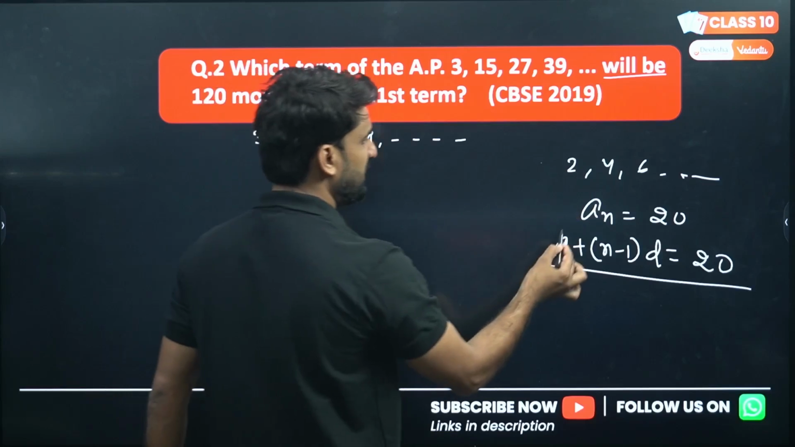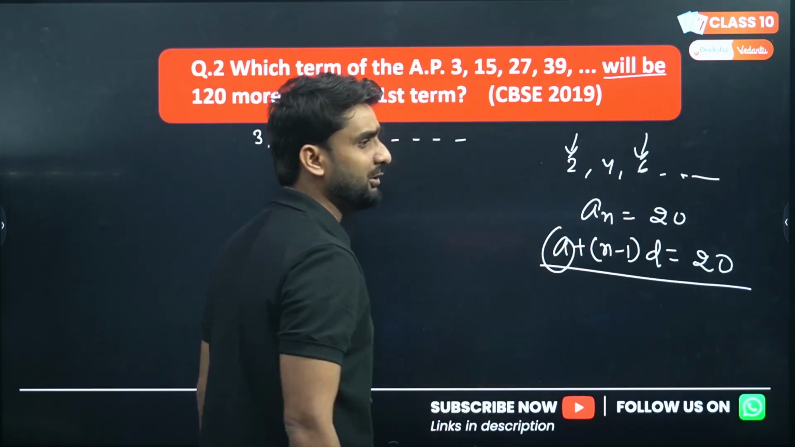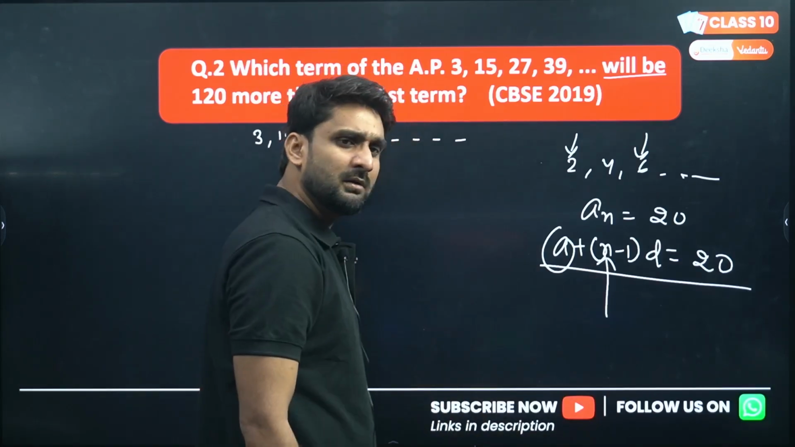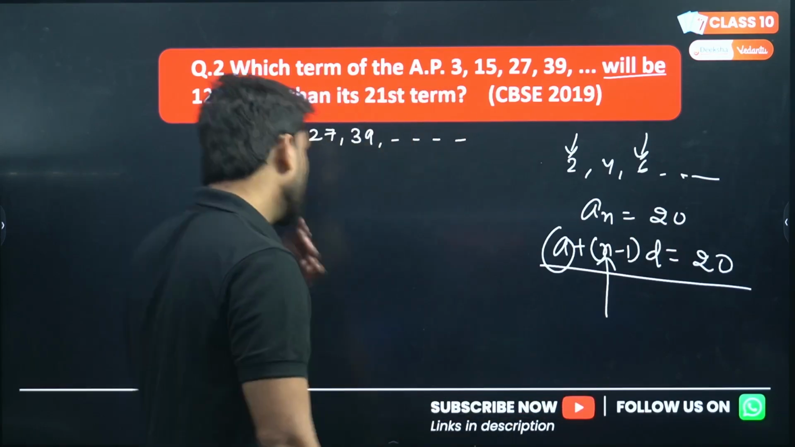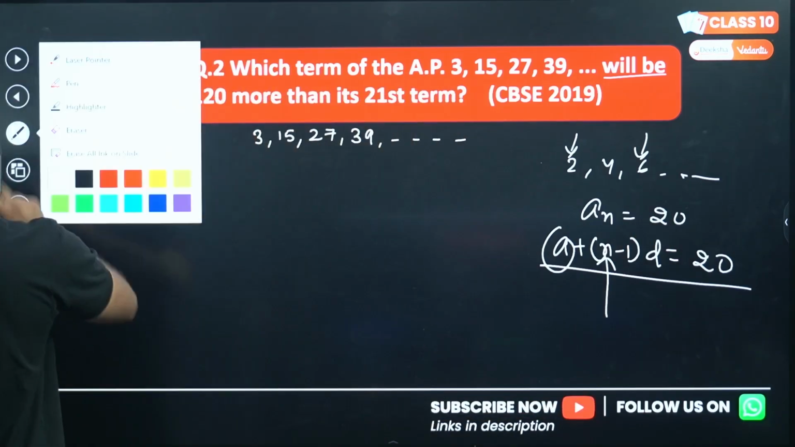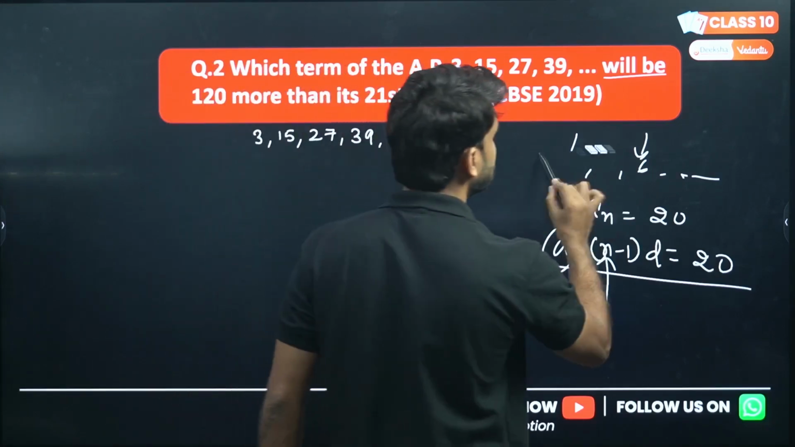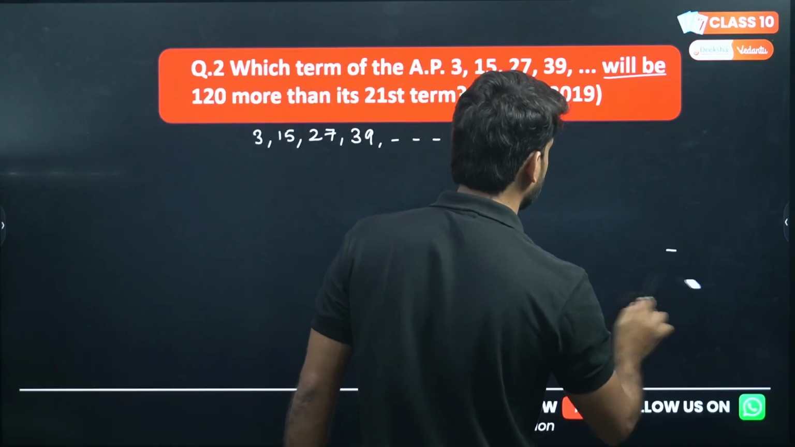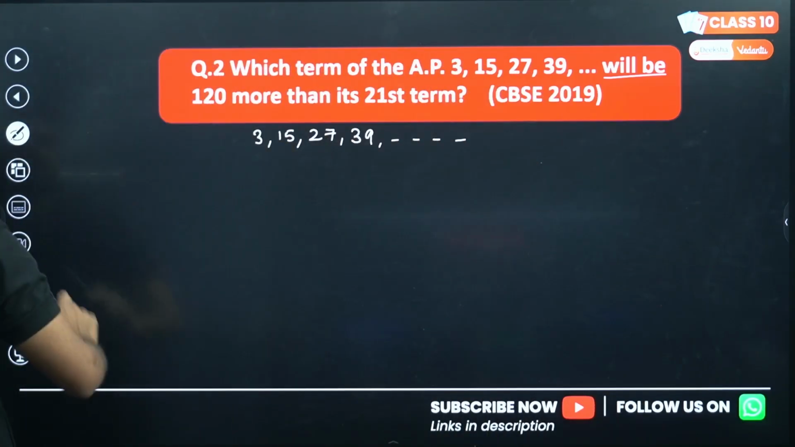Now in this AP, a is given, a is 2, d is given, d will be 4 minus 2, that will be 2. Everything is given, so you can find n here. So in such questions, if the question is asking which term, please let that term be an, because we don't know the position n. The same situation is here in this question, right?